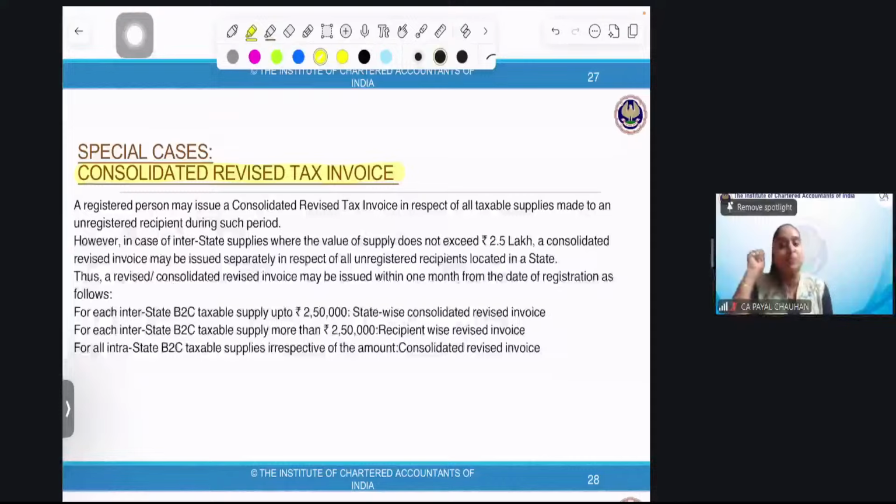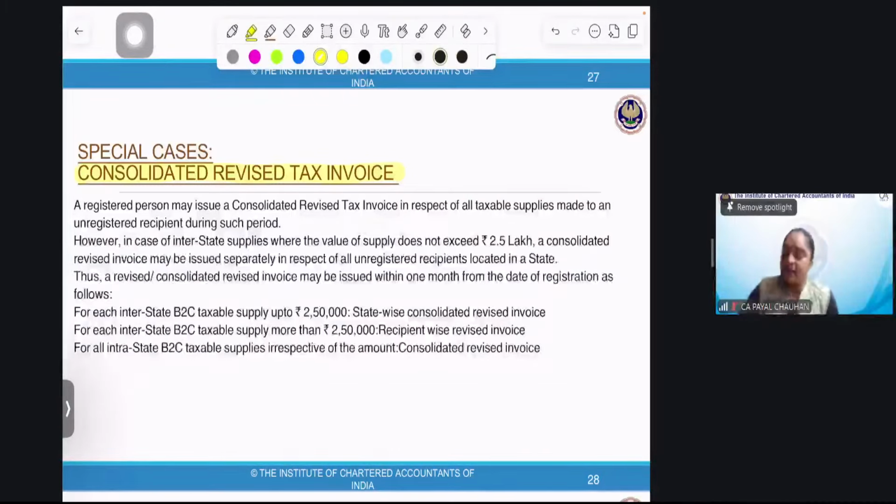If you are unregistered, you do not want the invoice, and you're buying things from me which are less than 200 rupees, then I need not issue an invoice if you don't want it. But at the end of the day, I'll make a total of that and issue a consolidated tax invoice. We did that. Now, this is not a consolidated tax invoice; rather, we are doing a consolidated revised tax invoice.